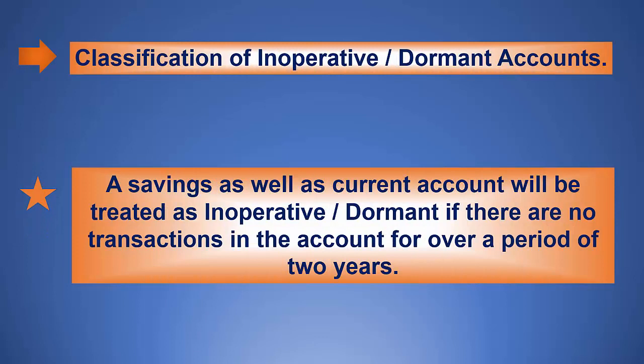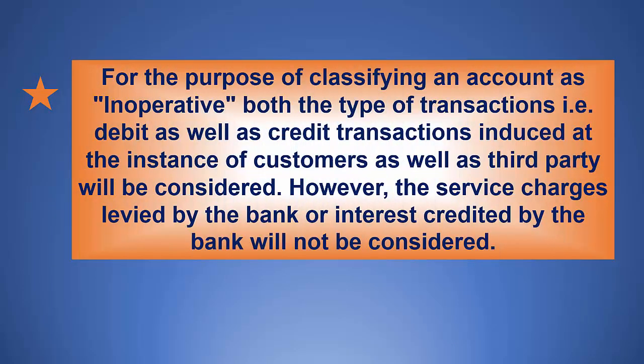Classification of inoperative or dormant accounts. Savings as well as current accounts will be treated as inoperative or dormant if there are no transactions in the account for over a period of 2 years. For the purpose of classifying an account as inoperative, both types of transactions, that is debit as well as credit transactions induced at the instance of customers as well as third parties, will be considered. However, the service charges levied by the bank or interest credited by the bank will not be considered.